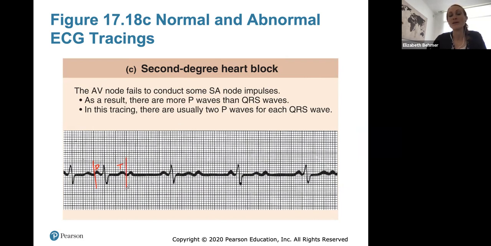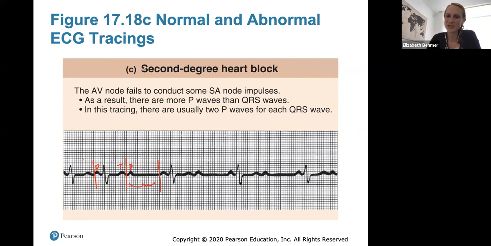That's a PQRST complex. So I'm just going to label that. That's our one heartbeat. The next heartbeat, we see a P wave start again, but what do you notice? After the atria contract with the P wave, you'll notice we do not see that QRS complex, meaning in this heartbeat, we are not getting a ventricular depolarization and a ventricular contraction. So this means there's some sort of blockage going on between our atria and ventricles because the ventricles aren't getting that signal to do our QRS complex to contract.